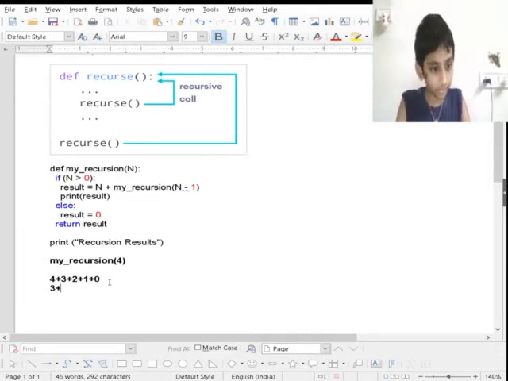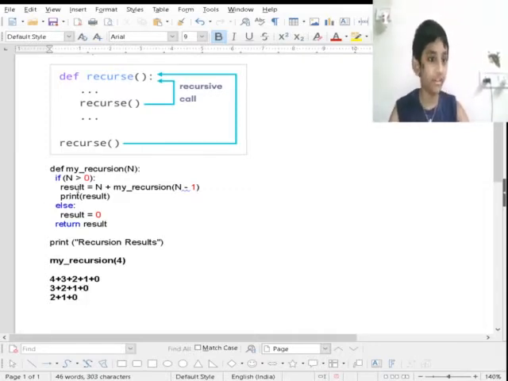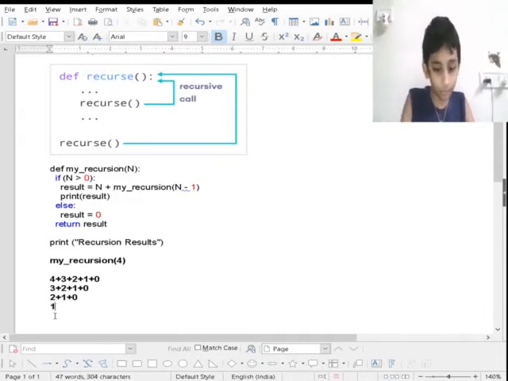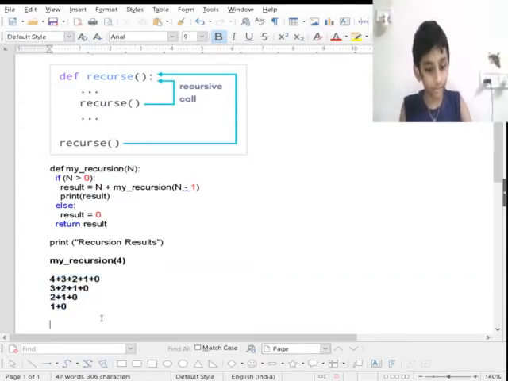And again on the same hand, 3 plus 2 plus 1. Again the value becomes 2. The same way, 2 is greater than 0, and 2 minus 1 is 1. So 2 plus 1 plus 0. And again 1: 1 is greater than 0, true, so 1 minus 1 is 0. So 1 plus 0. So instead of executing from here, it will execute like this.